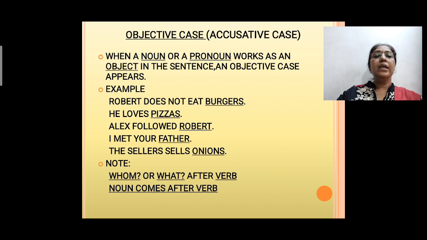The question what is asked of the subject, and the answer that you get will be your object. He loves pizza. He loves what? Pizza. Alex followed Robert. Alex followed whom? Robert. I met your father. I met whom? Father. The seller sells onion. The seller sells what? Onion. Again here you are getting the answer to the question whom or what, and that is after the verb. Clear? The noun in the objective case will come after the verb.